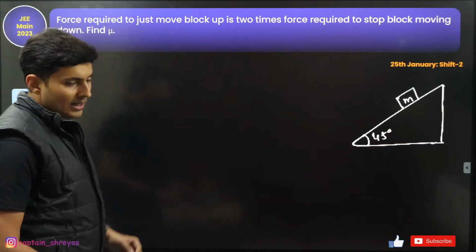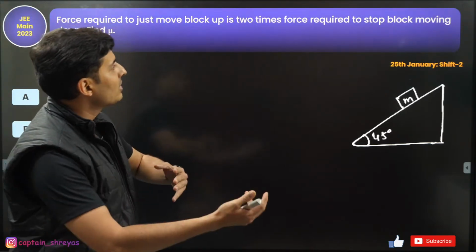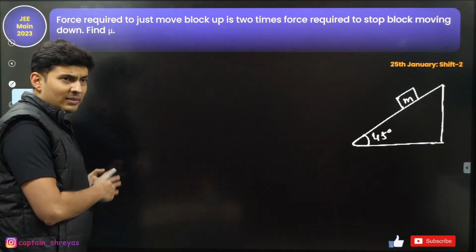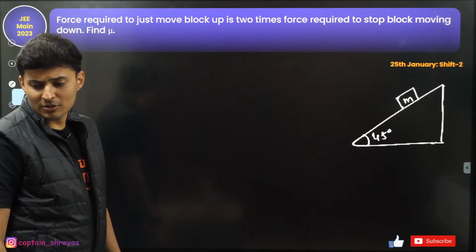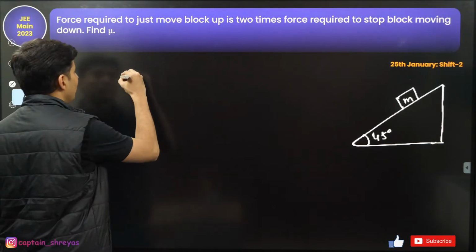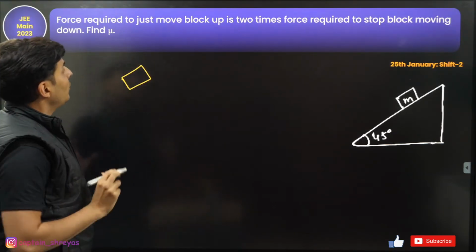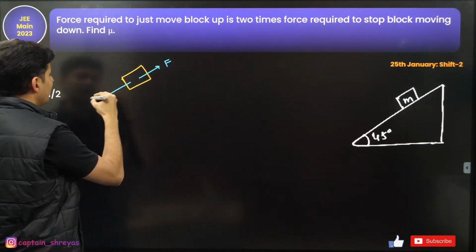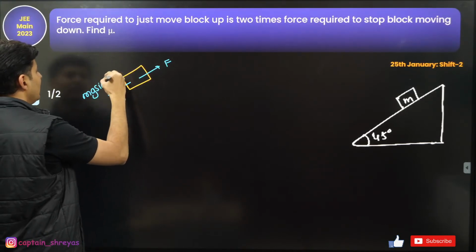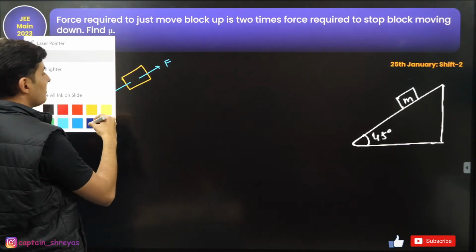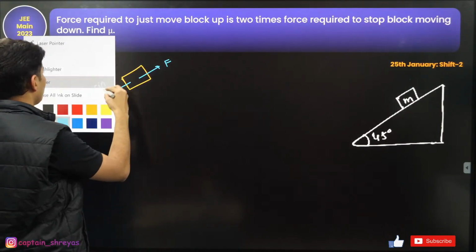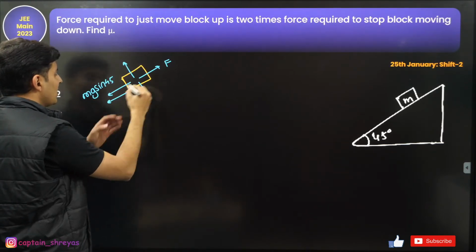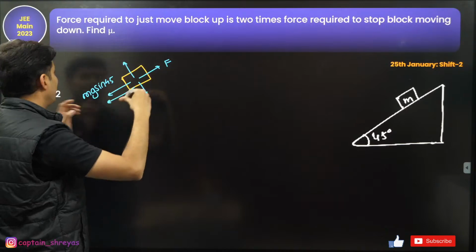Okay. Force required to move the block up is 2 times the force required to stop the block from moving down. Find mu. This question also came. I remember we have done this in the class. So, first case, when you try to move the block up, mg sin theta, or mg sin 45 degrees, will be downwards. Mg cos and normal I'm not showing. Friction will also be downwards because the tendency is to go up.